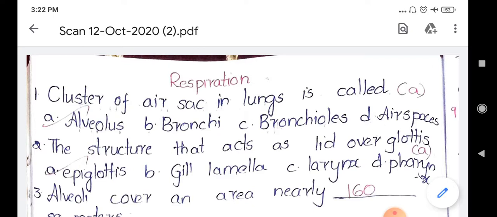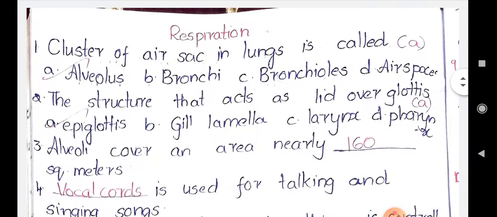Next question. Alveoli cover an area. Alveoli are the tiny sac-like structures present in the lungs, and they are very small and uncountable. How much area do they spread over? Around 160 square meters. So in the lungs, 160 square meters will be filled with alveoli. The more alveoli there are, the more exchange of gases will occur.